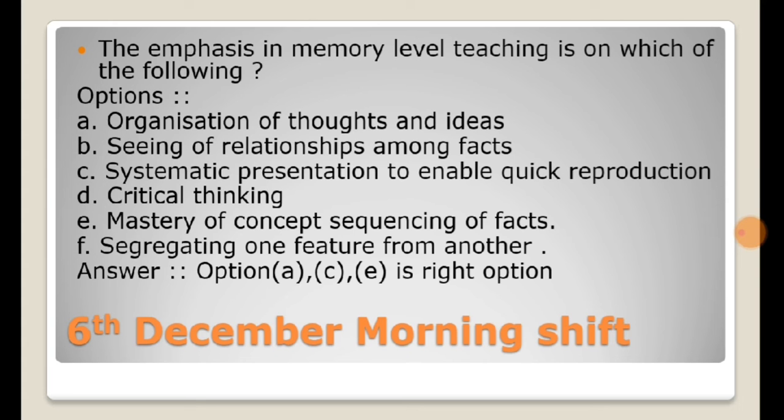Now, a lot of students get confused with the word sequencing. Sequencing means chronology of facts. Option F says segregating one feature from another. Segregating means separating one feature from another.